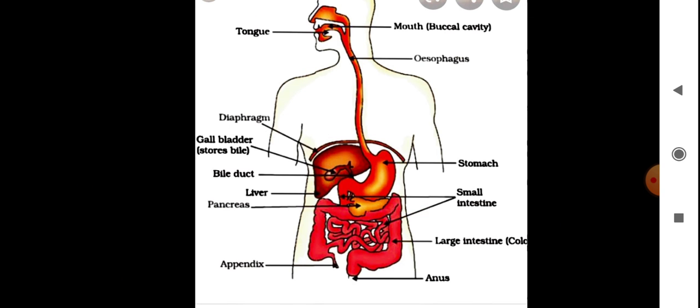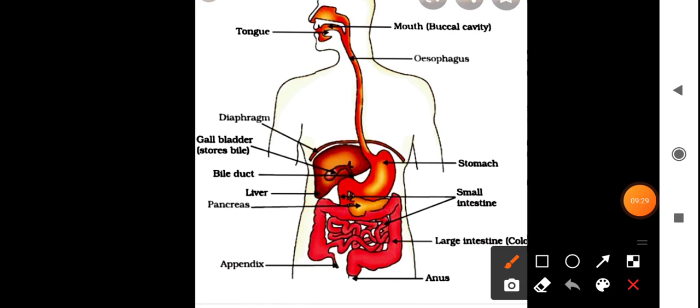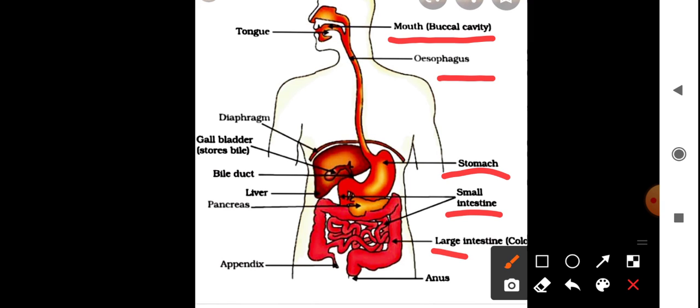So here you can see the alimentary canal will include the mouth, esophagus, stomach, small intestine and large intestine, and there are associated glands.